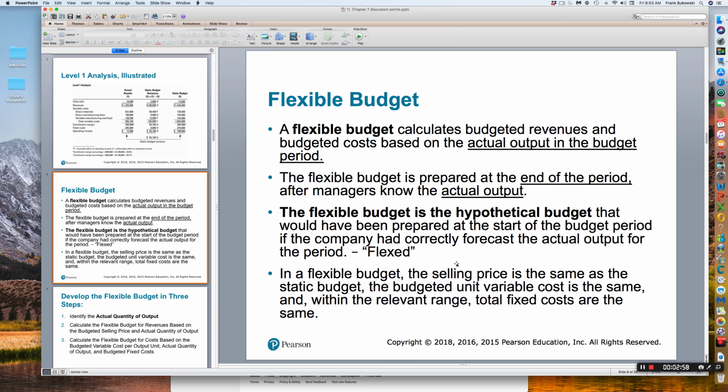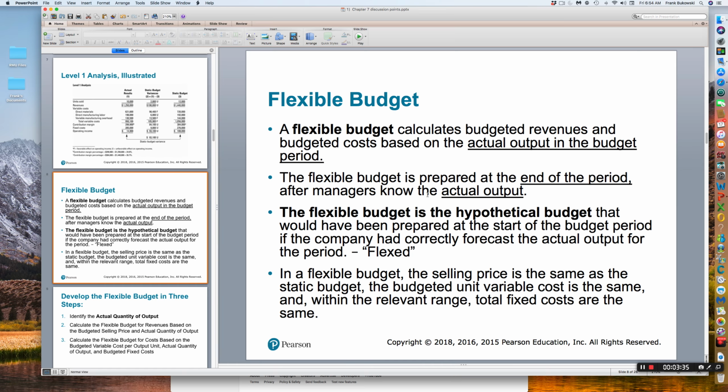Okay, so when we look at flexible budgets, then they will calculate budgeted revenues and budgeted costs based on the actual output in the budget period. So that's important. Flexible budgets will always work with actual output. The flexible budget is prepared at the end of the period because that's when we know what our actual output for the period is. And the flexible budget can be thought of as the hypothetical budget that would have been prepared at the start of the period if the company had correctly forecast what its actual output for the period was. Again, we don't know what our output is for the period until that period ends.